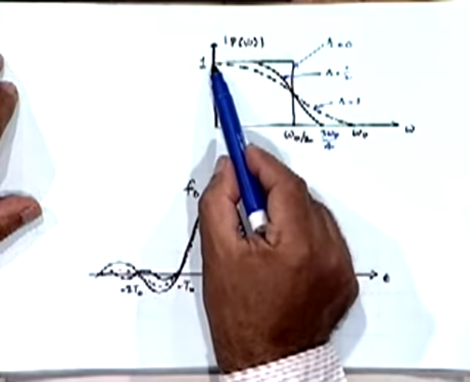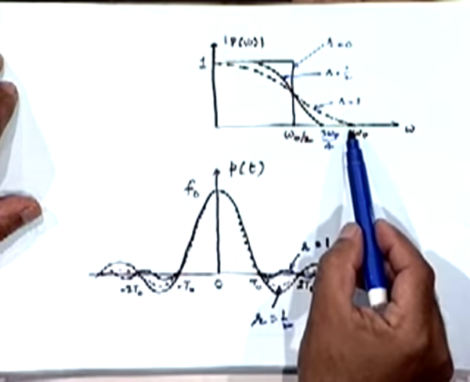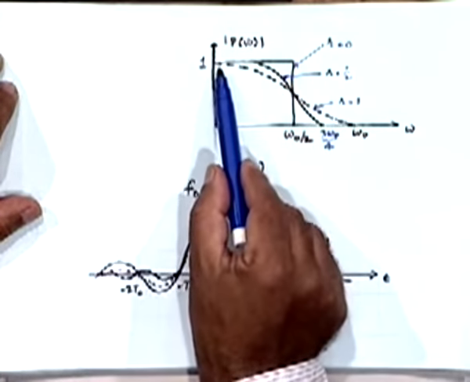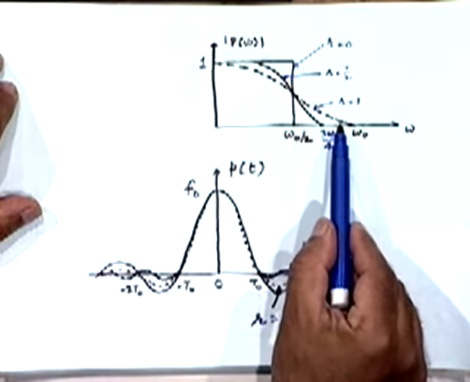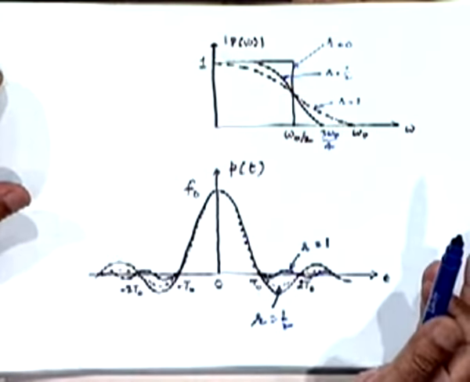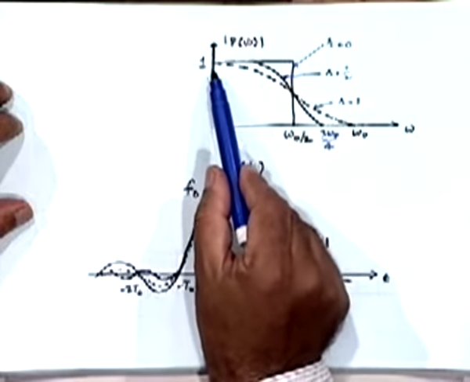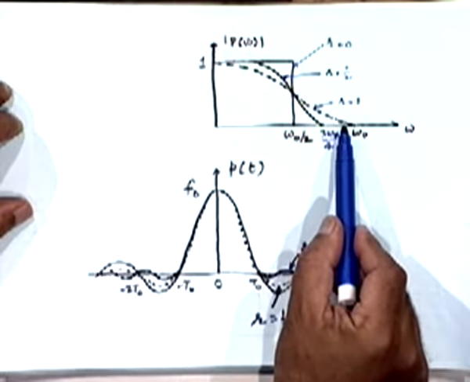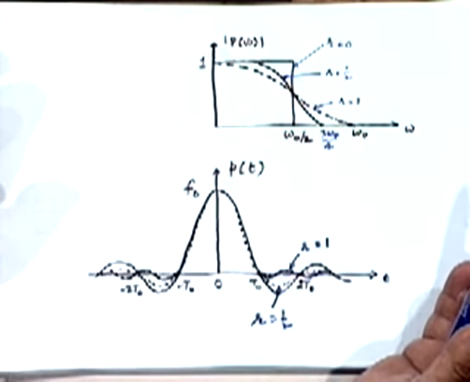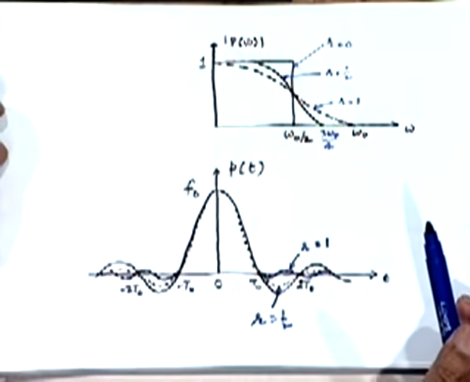Right? You can appreciate the difficulty in realizing a spectrum of this kind, which has a sudden fall, a very sharp transition, whereas a spectrum which has a fairly gradual roll off is much easier to realize by real life components like RLC components. Suppose you were to decide to do it by using only a passive filter, you could do so by approximating this gradual roll off characteristic with an appropriate rational function, because RLC circuits can only realize rational functions of frequency, ratio of polynomials in omega, right?